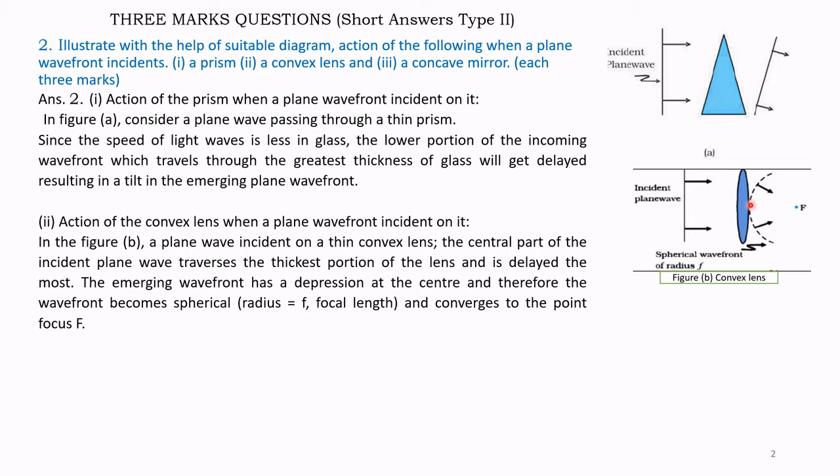The central part of the incident wave traverses the thickest portion of the lens and is delayed most. The emerging wavefront has a depression at the center and therefore the wavefront becomes spherical, of radius equal to f, the focal length, and converges to the point of focus F. This is the convergent wave.